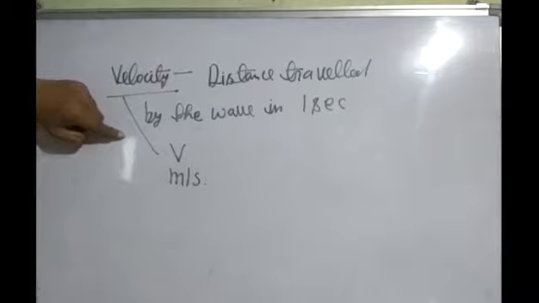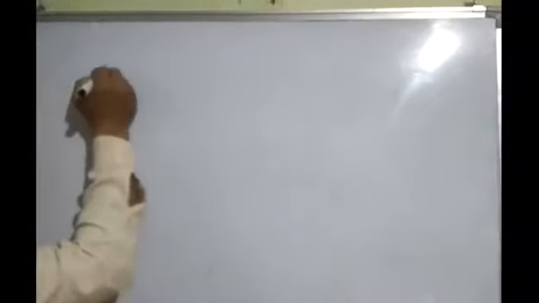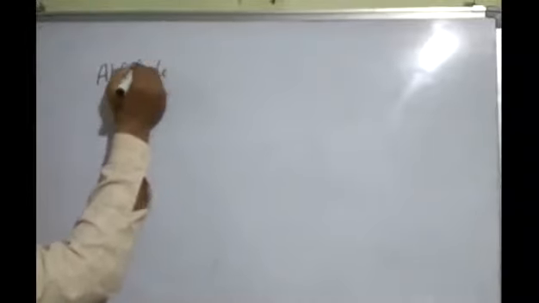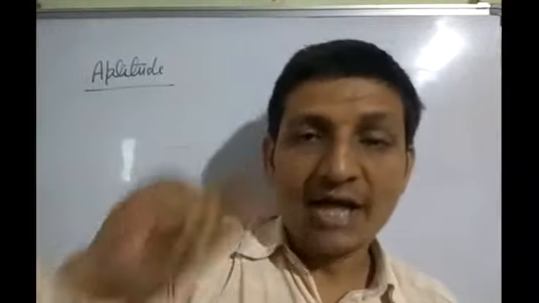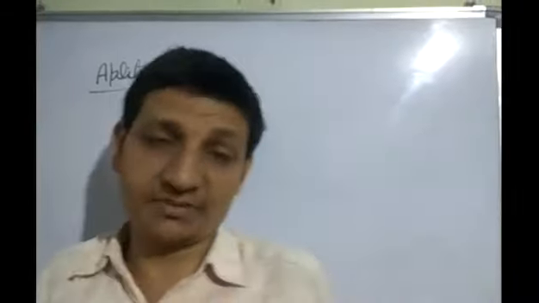Okay. After this, next topic is amplitude. What is amplitude? The height of crest or depth of trough is called amplitude. This is first definition.